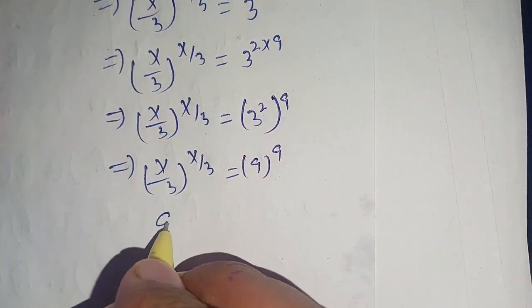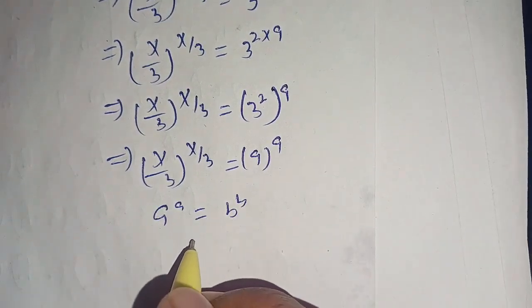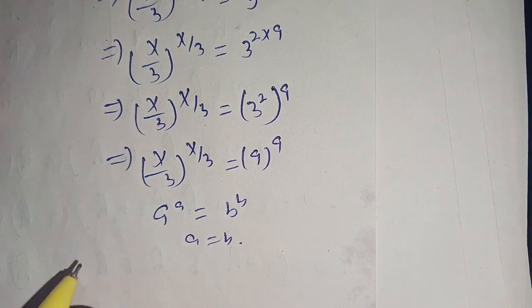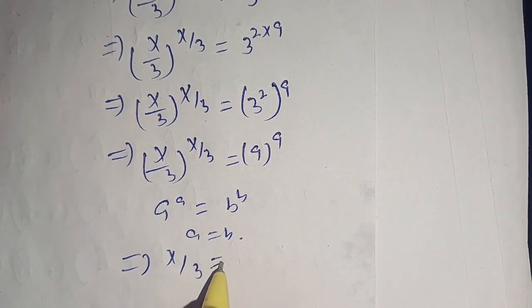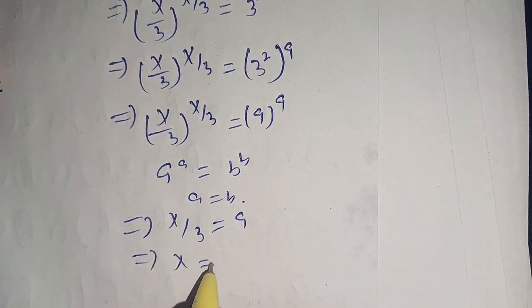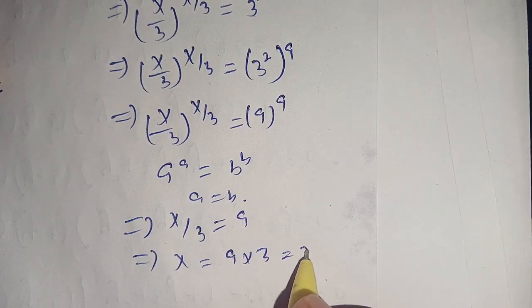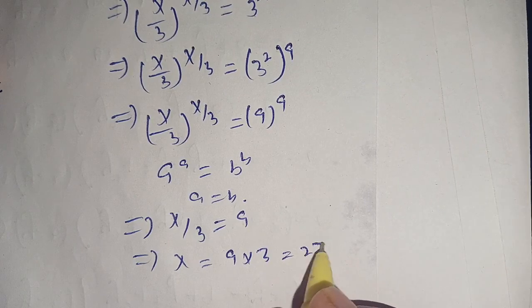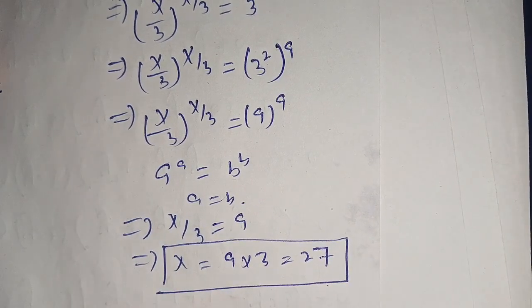Now it is in the form of a^a is equal to b^b. We can compare a is equal to b. Thus on comparing we get x divided by 3 is equal to 9, which implies x is equal to 9 times 3, which is equal to 27. Thus the required value of x is equal to 27.